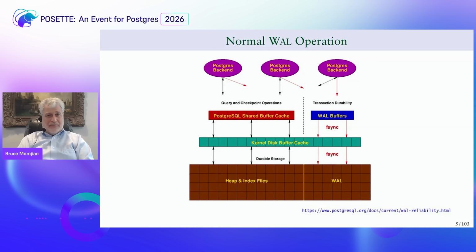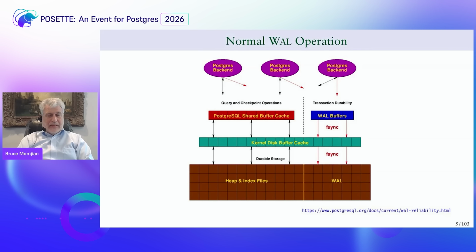This is the normal flow of Postgres. You may have seen this slide before in other presentations of mine, but I want to just go over it a little bit. On the right hand side is the write ahead log. And what you can see there is that we have three backends at the top, the three purples. And every time they write to the shared buffer cache, in this case in red, they issue a write to the write ahead log. So you can see these three red arrows at the top, and they're all writing to a place called the WAL buffers.